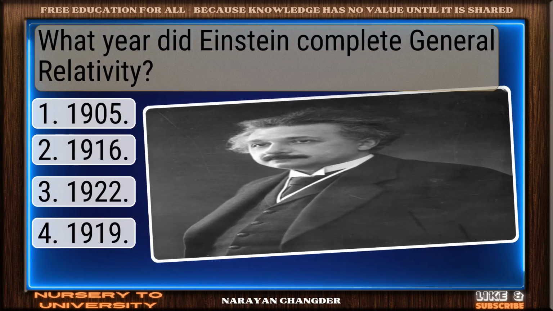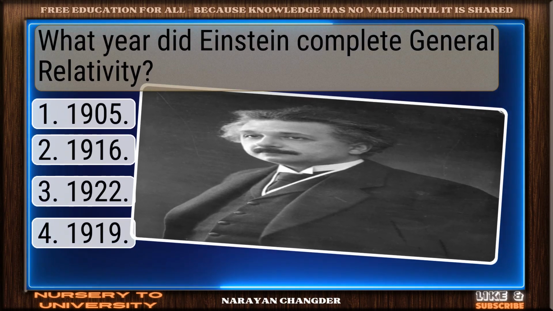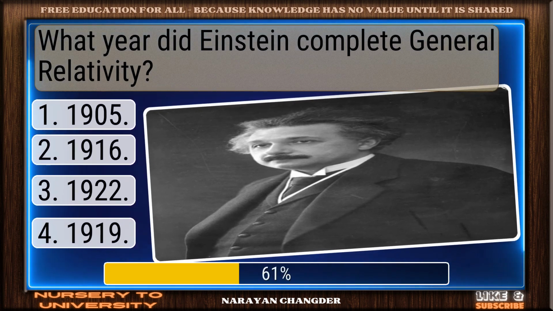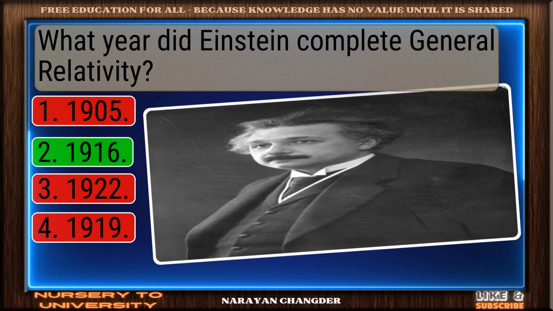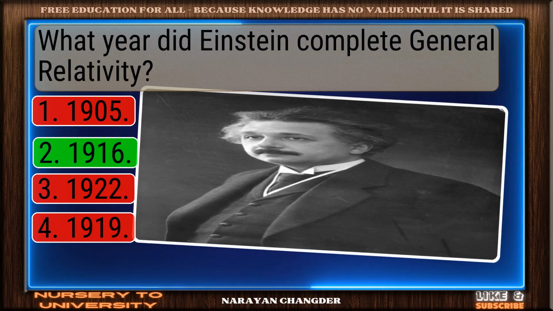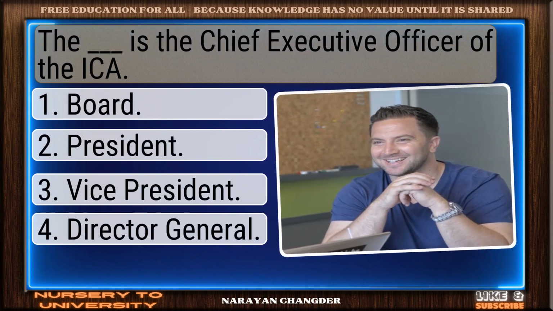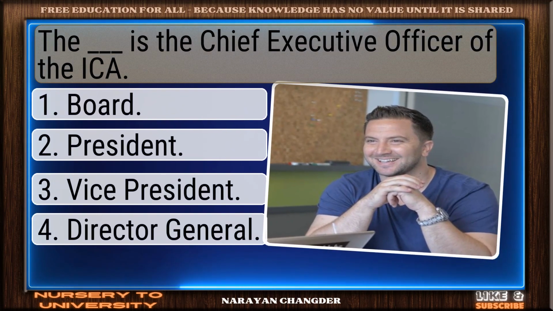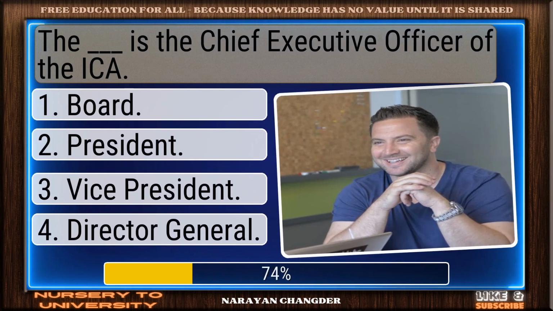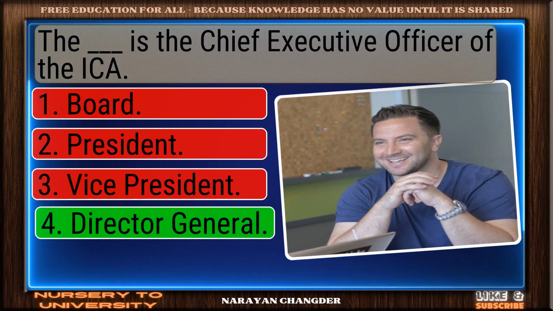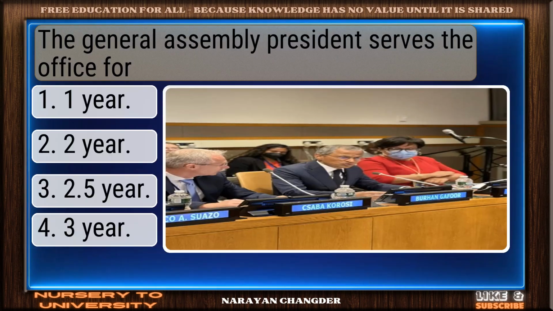What year did Einstein complete general relativity? On track. 1916 is correct. The dash is the Chief Executive Officer of the ICA. Excellent. Director General is well reasoned.